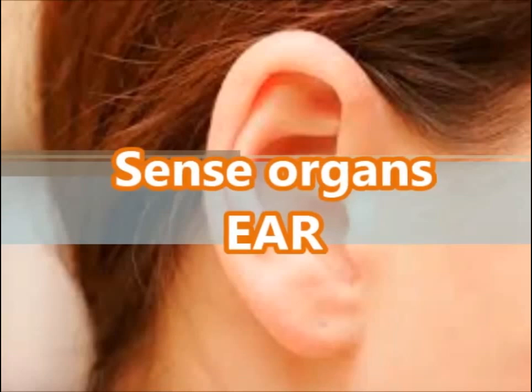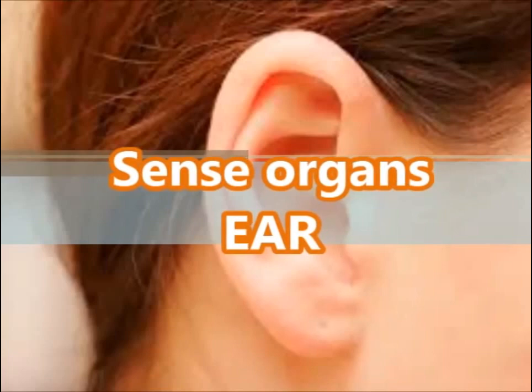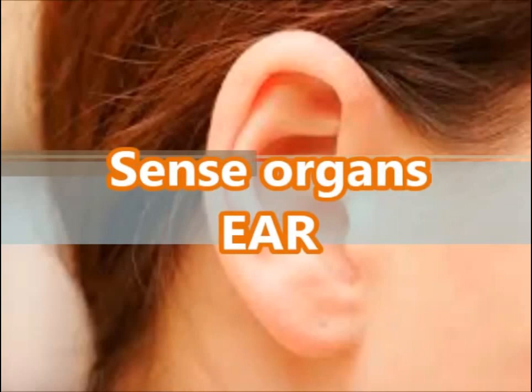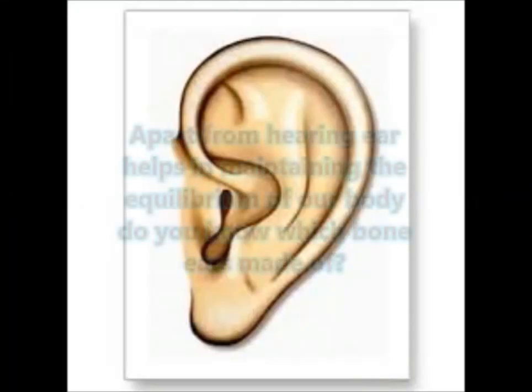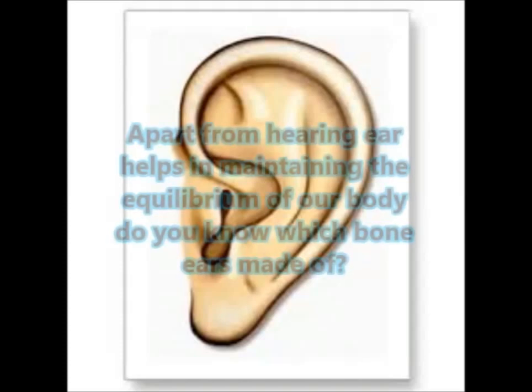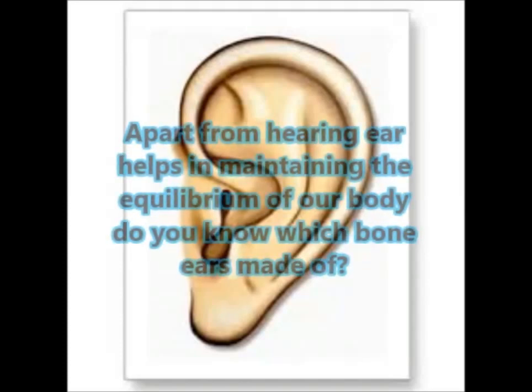With our ears, we can listen to all types of sounds and can enjoy music also, right? Apart from hearing, the ear helps in maintaining the equilibrium of our body.